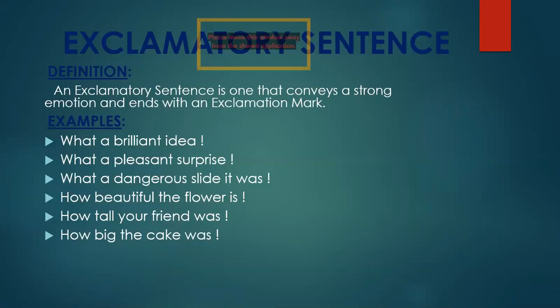Exclamatory sentence. An exclamatory sentence is one that conveys a strong emotion and ends with an exclamation mark. You should remember that placing an exclamatory word is not the only way to make an exclamatory sentence. There is another way, which I have shown you in the examples, like what a brilliant idea, what a pleasant surprise. You can see that exclamation marks are placed at the end of these sentences.